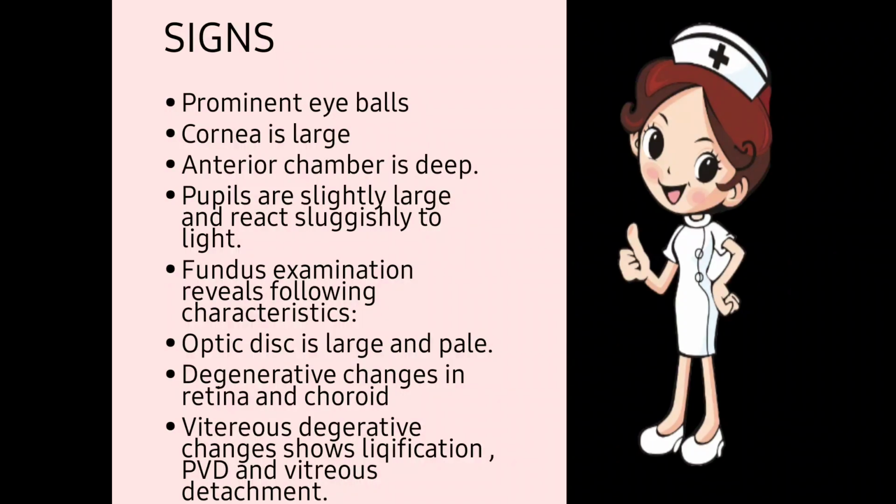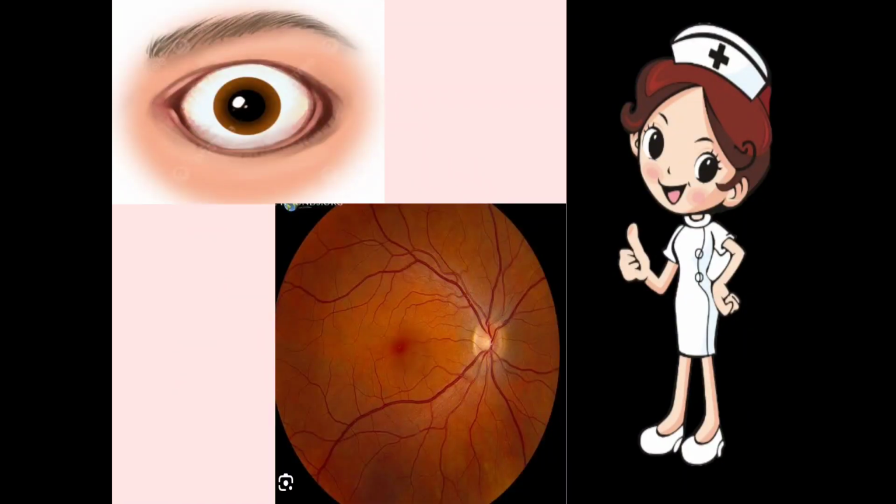It is large and pale. Degenerative changes take place in the retina and choroid. Vitreous degenerative changes show liquefaction, PVD, and vitreous detachment. Okay, the disc becomes normally large. This is the normal disc. Okay, this one is the optic disc, which is normal.